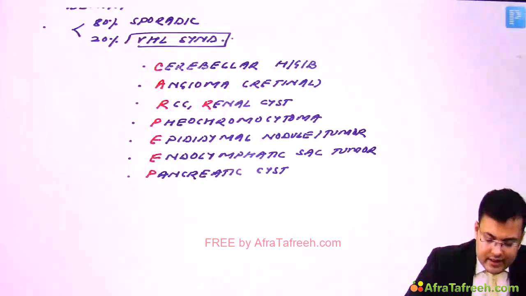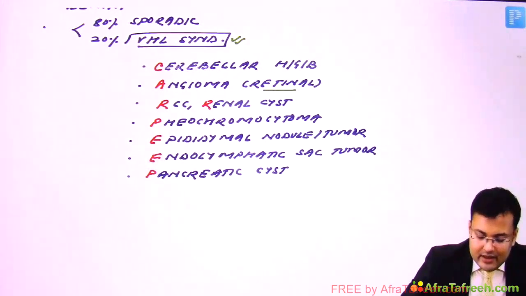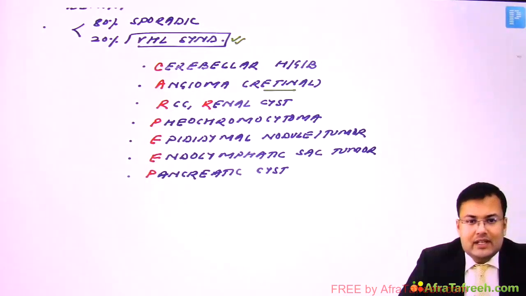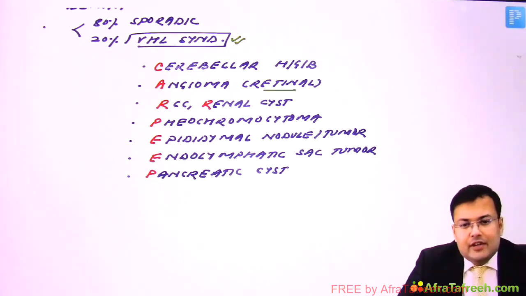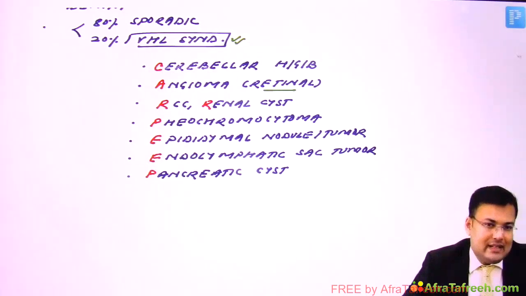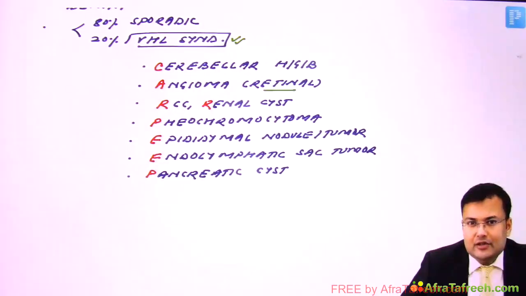Here you can see, apart from cerebellar hemangioblastoma, these patients have retinal angioma. There is RCC, renal cell carcinoma, there is renal cyst, presence of pheochromocytoma, there is a nodule or tumor in epididymis, there is endolymphatic sac tumor and pancreatic cyst. So these are the associations with VHL syndrome.